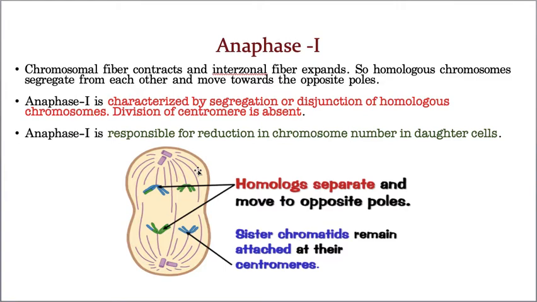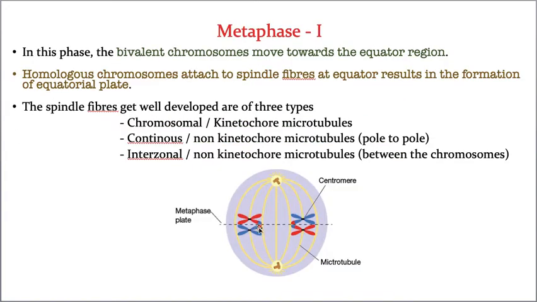In anaphase of mitosis, what happened? This is one chromosome, and the sister chromatids start moving towards the opposite poles. That means here the centromere will cut in mitosis, but here this is one homologous chromosome, this is another homologous chromosome. Let us take this as the maternal chromosome, and this as the paternal chromosome.